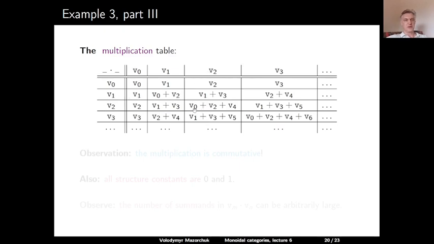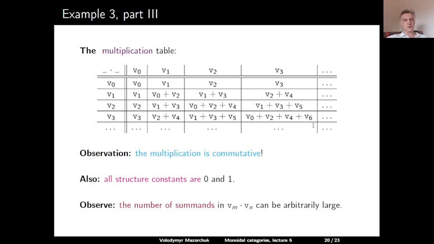So V2 squared is V0 plus V2 plus V4. V2 times V3 is V1 plus V3 plus V5, and so on. We can observe that multiplication is commutative. Also, all structure constants in this basis are either 0 or 1. And also it's nice to point out that if m and n are big, then the number of summands in the decomposition of Vm times Vn in this basis can be as big as we wish.